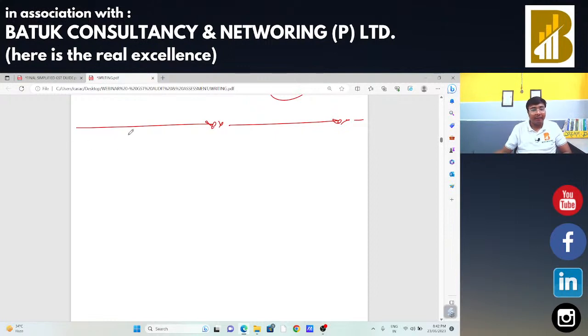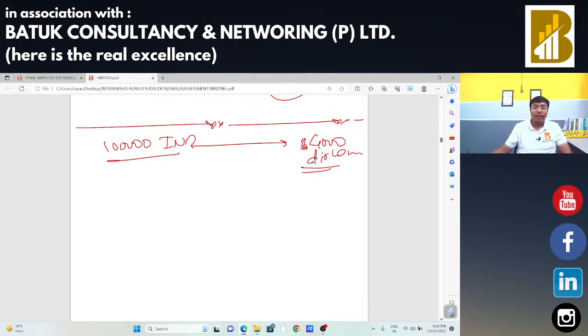Suppose I have 1 lakh rupees in Indian currency, and I want approximately 4,000 dirham. I am going to Dubai, hence I require 4,000 dirham. In that case, I go to the forex department, and the forex department takes 1 lakh rupees Indian currency and provides me 4,000 dirham.